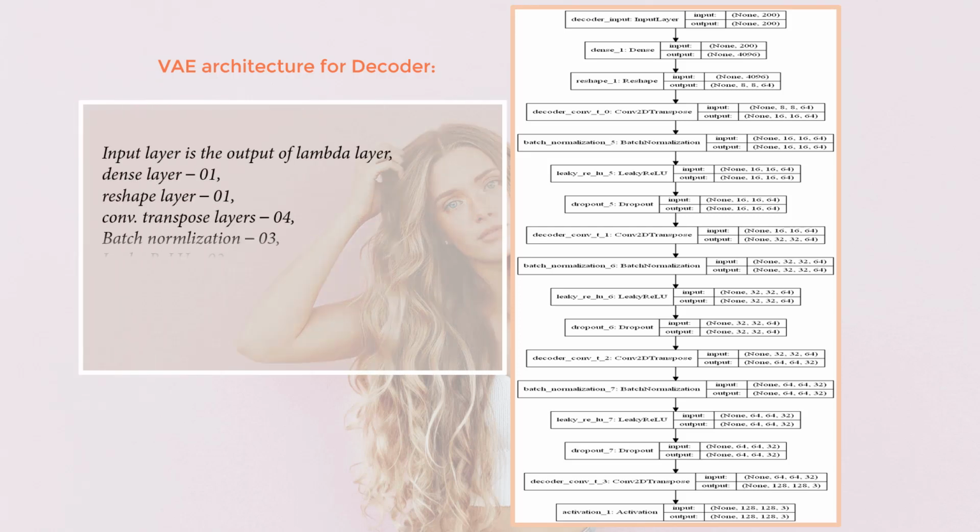This is the full architecture of the decoder. Here, the input layer is the output of the lambda layer, dense layer 1, reshape layer 1, convolutional transpose layers 4, batch normalization layers 3, leaky ReLU layers 3, dropout layers 3, and the activation function, that is sigmoid, 1 is used.